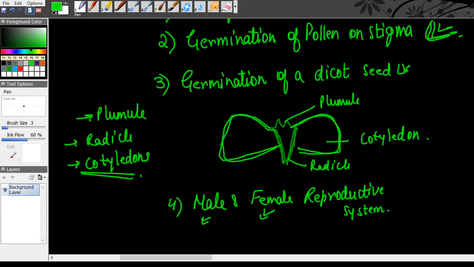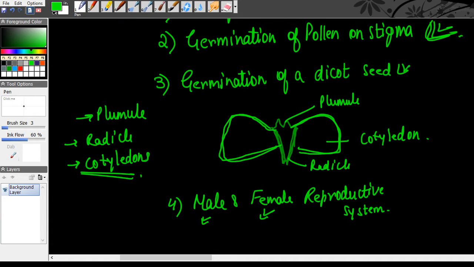So pollination by insects. I need to check the term for pollination by insects. Let me just complete this. Once I am done with that, I'll go. Actually, they will not ask you these things because the board cannot ask you things which are not there in the text. However, I'll just check it for you.